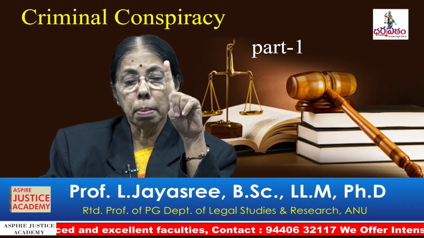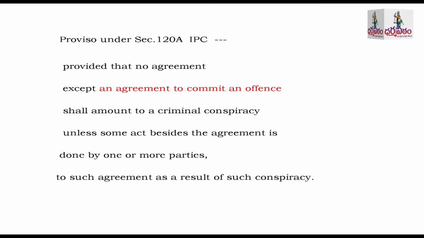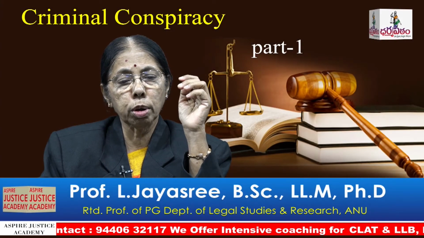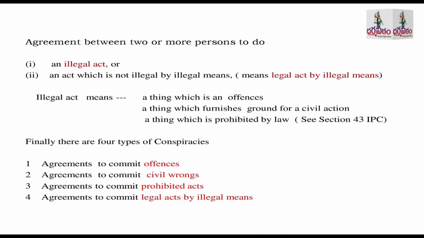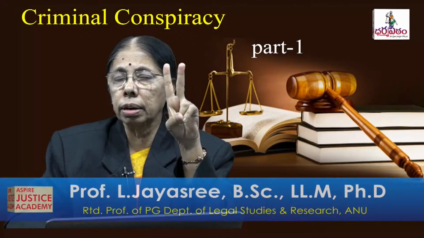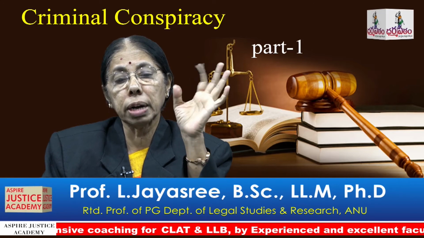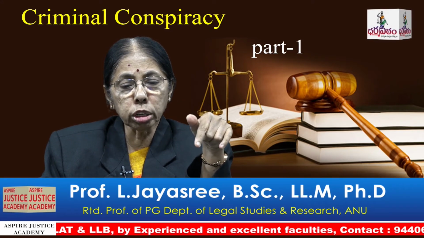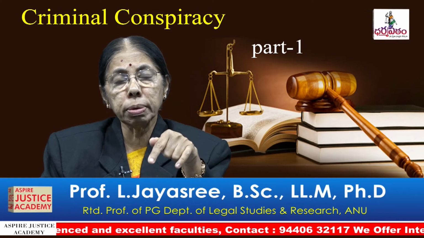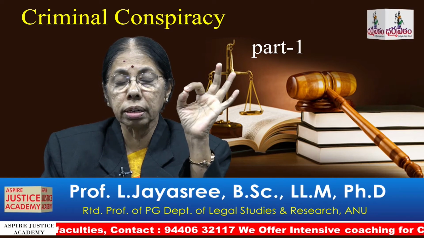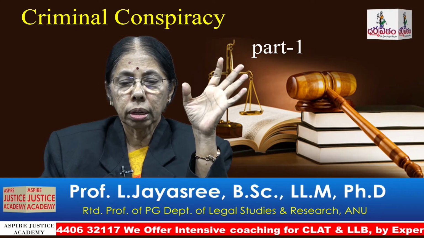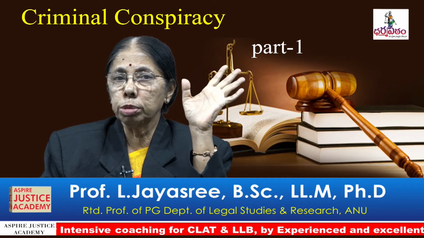So we got 2 types again: agreement to commit an offense, and agreement to commit other than offenses. According to the proviso, in case of an agreement to commit an offense, bare agreement is sufficient, and they can be convicted for criminal conspiracy.